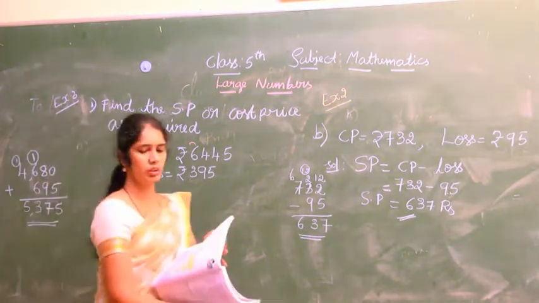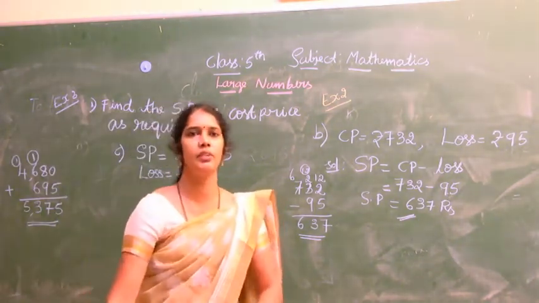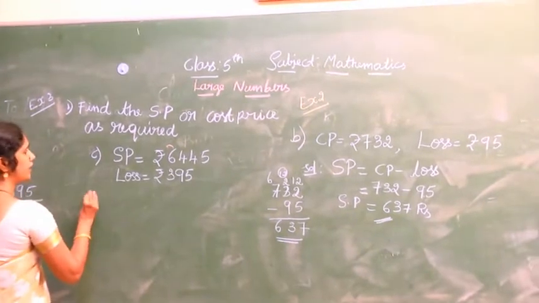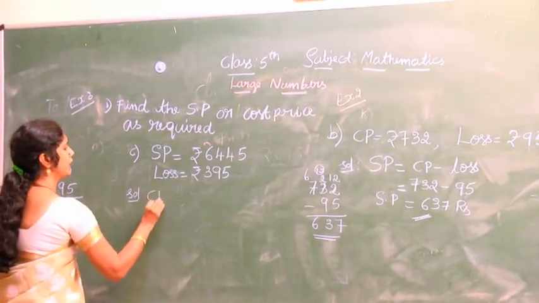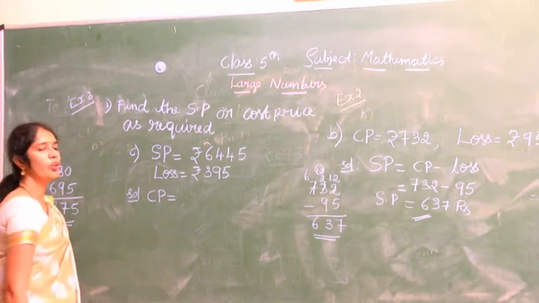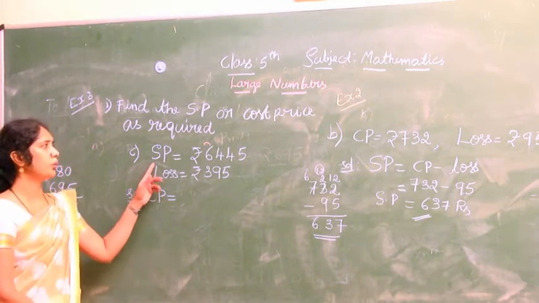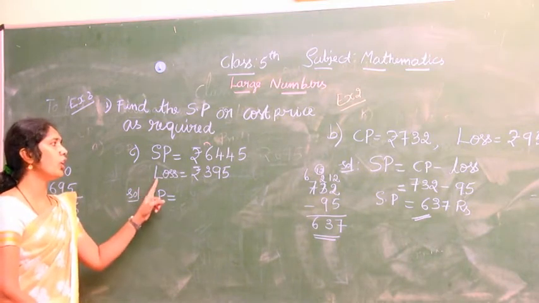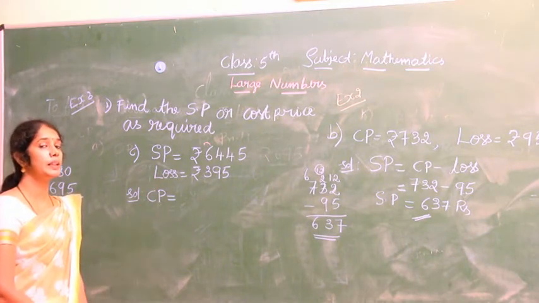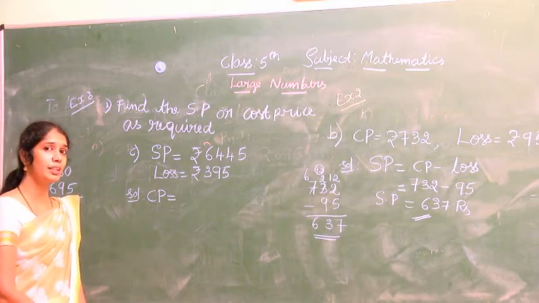Now, children, what do we have to find out? Can you tell me? We have to find out CP here. Because selling price is 6,445 and loss is 395, how do we find out the cost price?